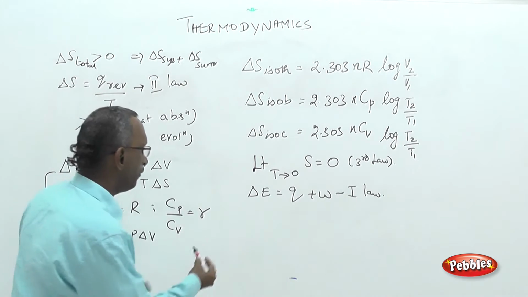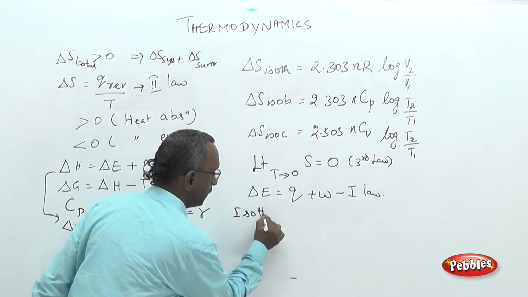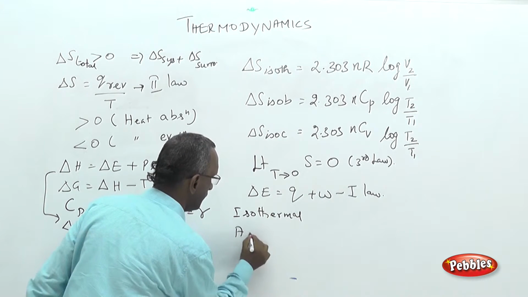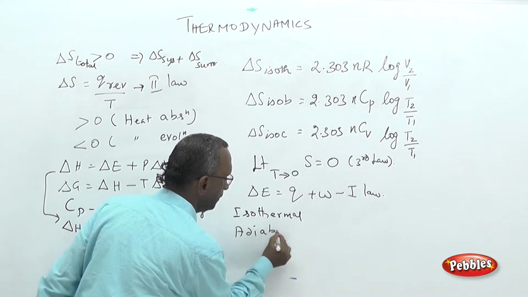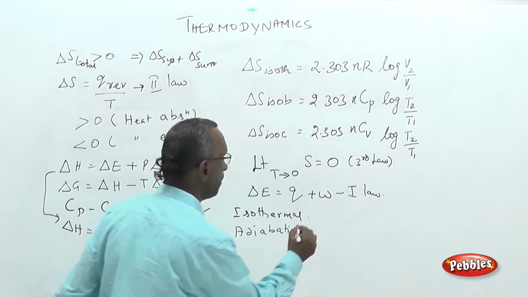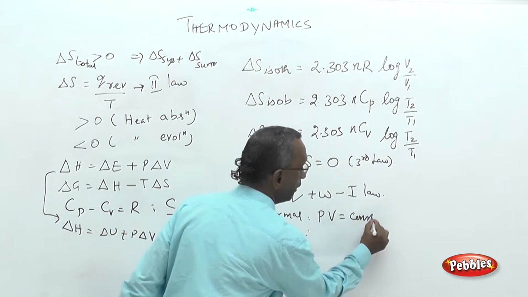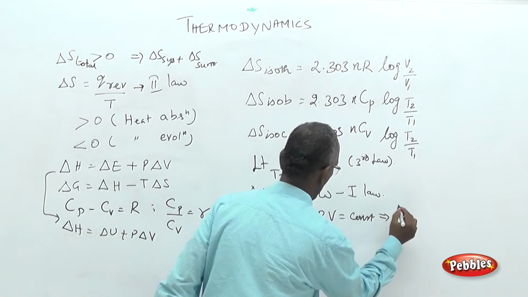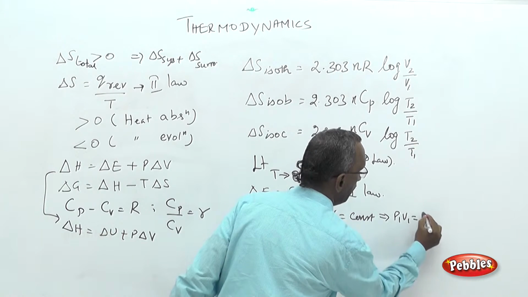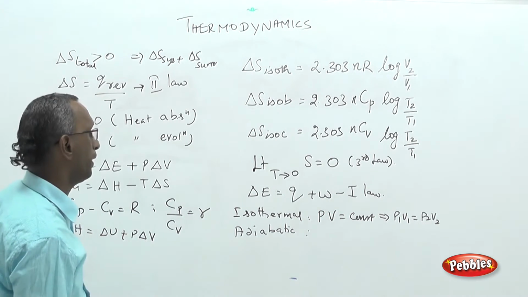Then we have seen two types of process: isothermal process and adiabatic process. Even the processes are identified by equation. The characteristic equation for an isothermal process is PV equal to constant, or you can write P1V1 equal to P2V2 at constant temperature, that is to be noted.